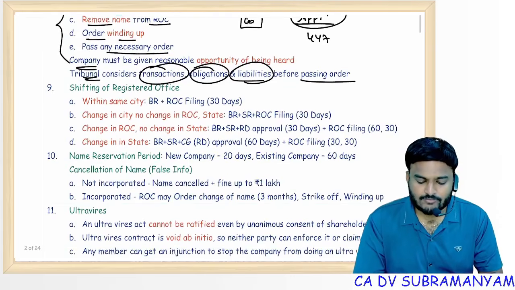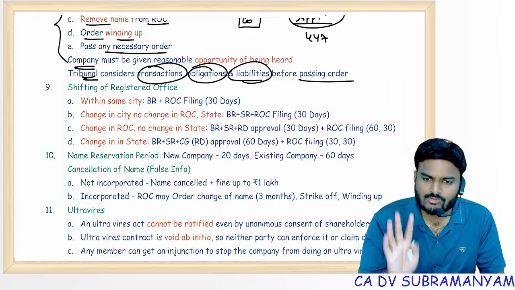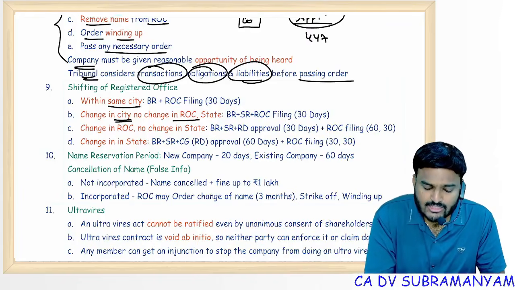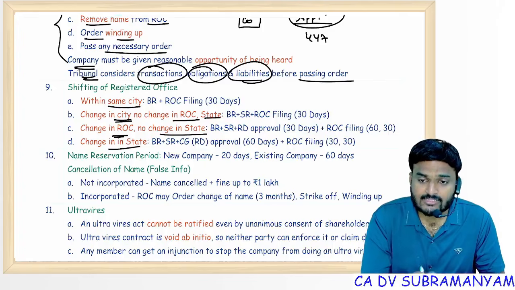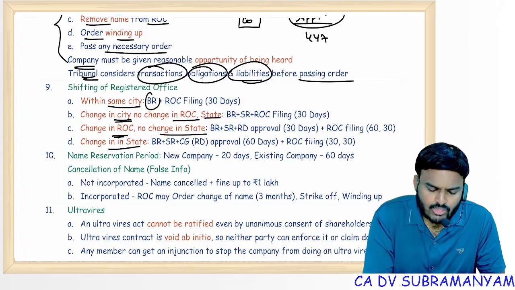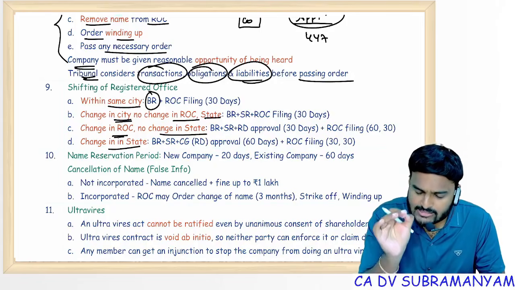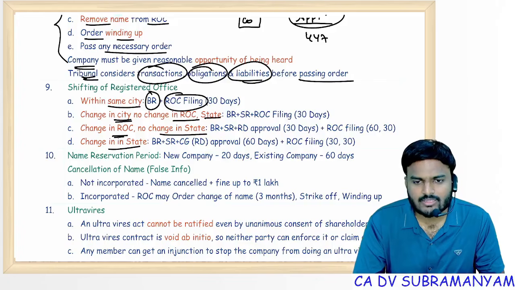Next, shifting of registered office. Shifting of registered office is possible in 4 ways. One is within the same city. Second one, change in city, no change in ROC, no change in state. Third, change in ROC, no change in state, and fourth, change in state. For within the same city, case 1, board approval is enough, members' approval not required. Board approval is enough, and ROC filing: file INC 22 within 30 days of shifting to the new premises.